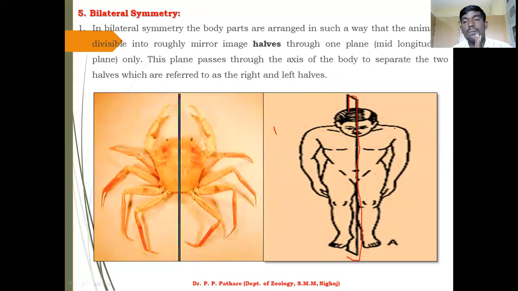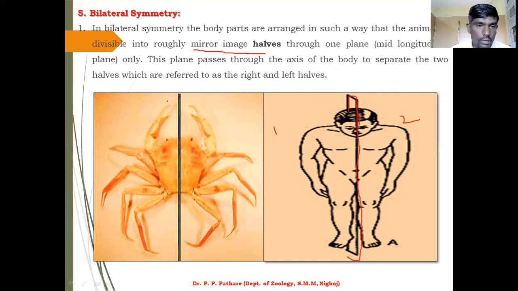The same parts of the body are divisible into the second one also. That is roughly mirror image halves through one plane of axis. This is your one central plane axis. So if you use this mid longitudinal plane, the middle longitudinal plane only, you can easily divide your